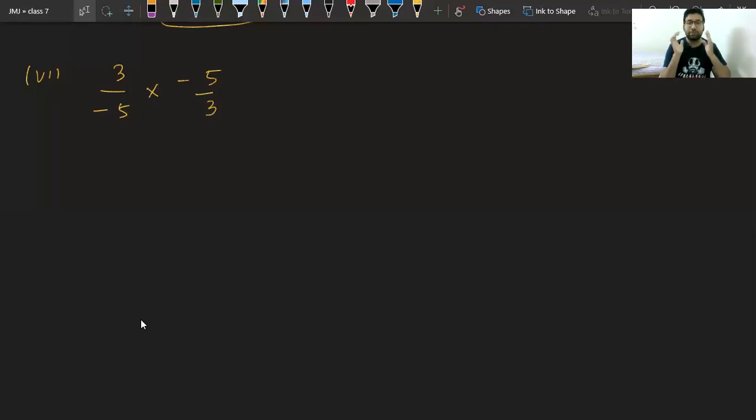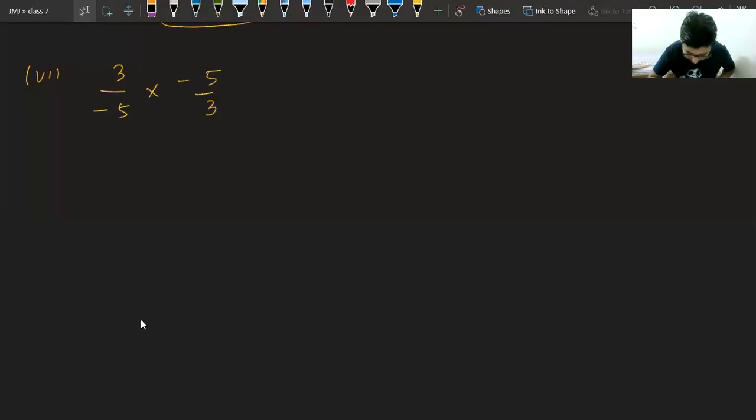Abhas, beta, in addition and subtraction, we have to make the fractions like fractions because we cannot add or subtract two fractions if they are not like. That is why there is the concept of LCM. In the case of multiplication and division, we don't need LCM. We just multiply the numerator and denominator.